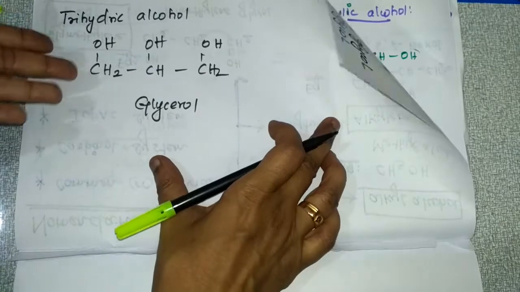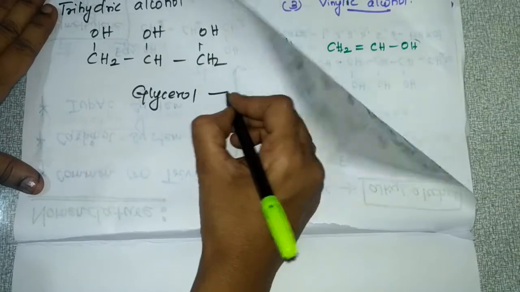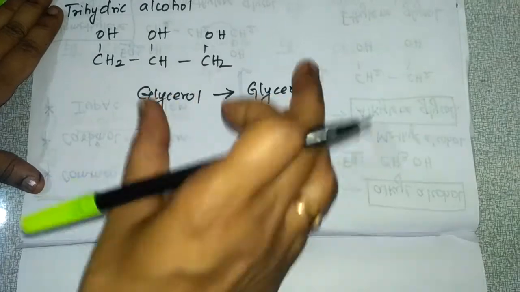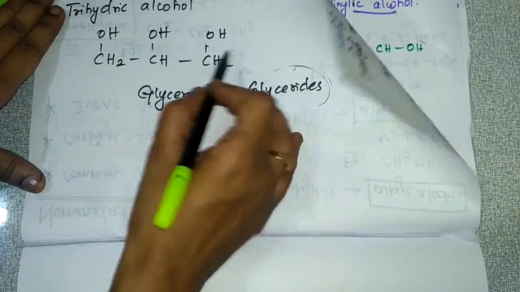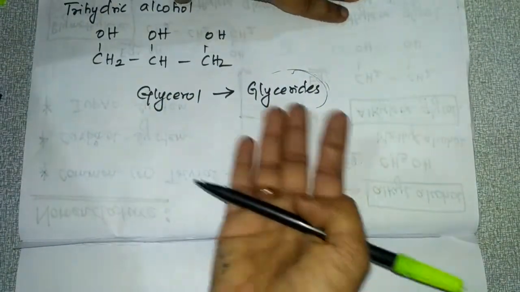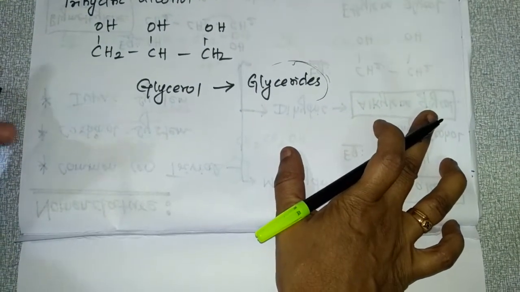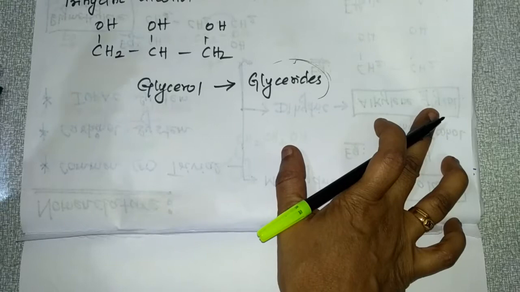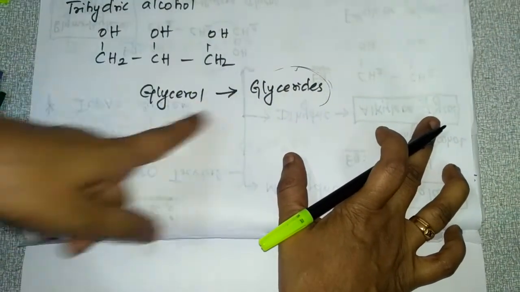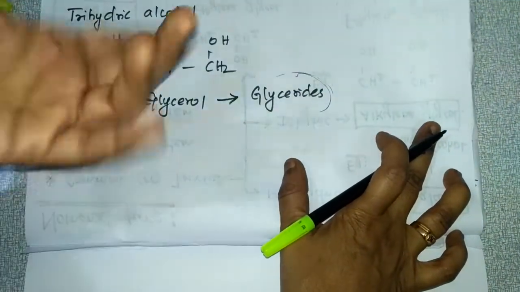Why is it given the name glycerol? Because this is obtained from glycerides. That is the source of this compound, and because of that source you give the name glycerol. So for trihydric alcohols, there is no general rule in the system. You name it based on the source. This glycerol is obtained from glyceride, so it was given the name glycerol.